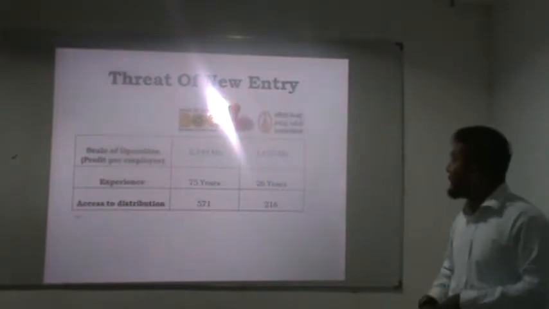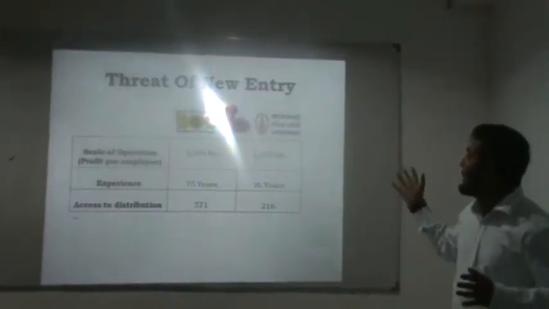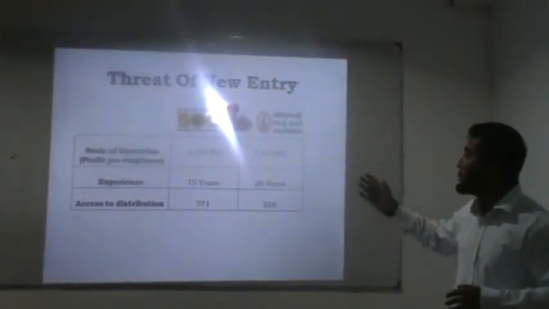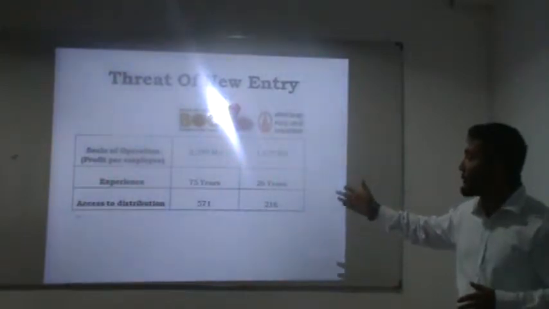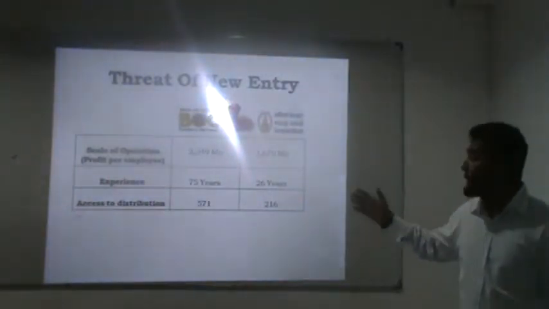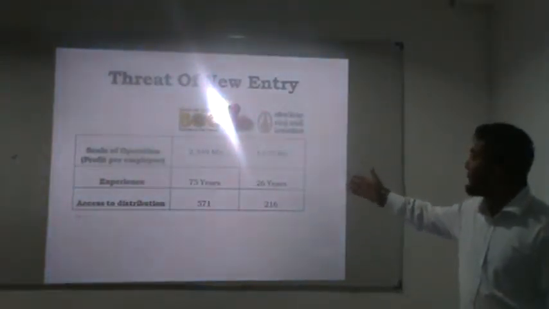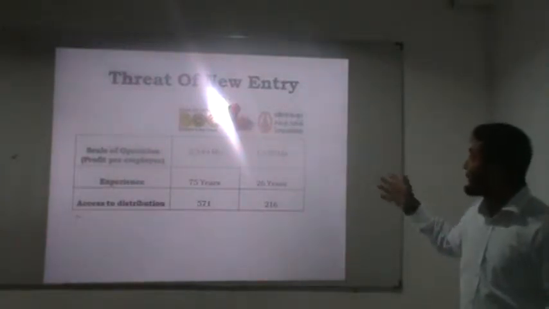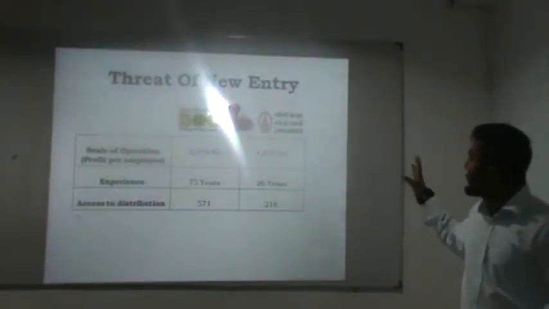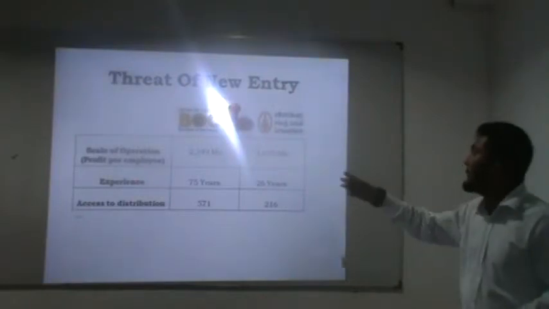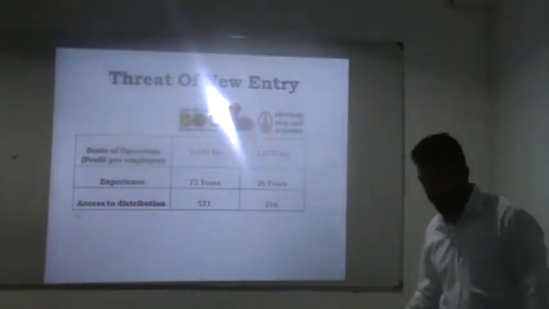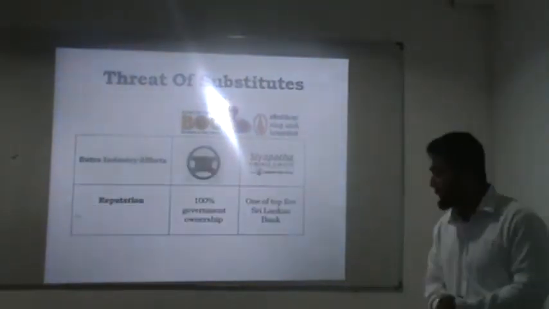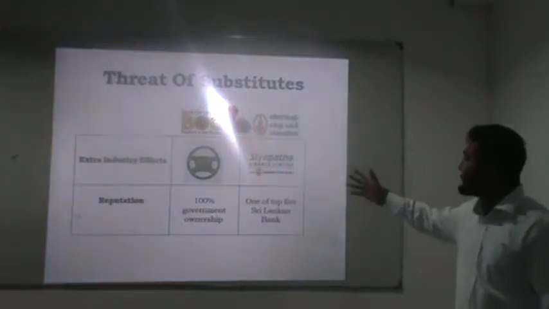When you take the rate of new entry, for Bank of Ceylon and Sampath Bank, the scale of operation is very high, and the access to distribution is much higher when compared with Sampath Bank. Therefore, the rate of new entry is very high for Sampath Bank compared to BOC because of its vast experience. When you look at the rate of substitutes, they are both the same.